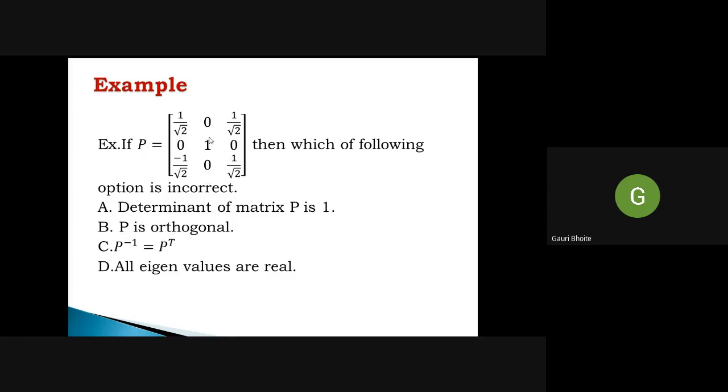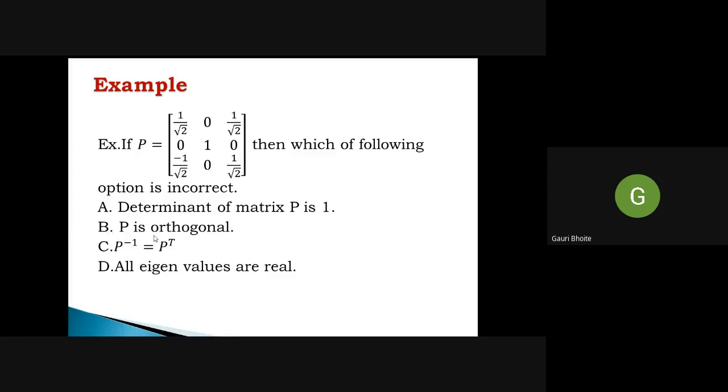So for this matrix P, if P is orthogonal, definitely C option is correct. Or if C option is correct, definitely P is an orthogonal matrix. Okay. So these two having the same meaning, these two options are either both correct or both incorrect. But we have to find out the incorrect one, meaning only one incorrect. So one of them correct and one incorrect is not possible.